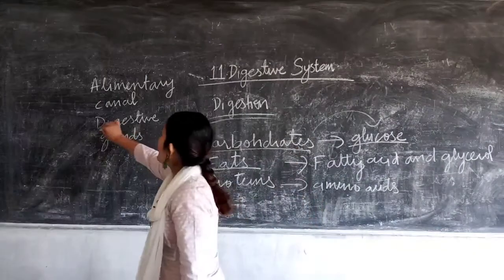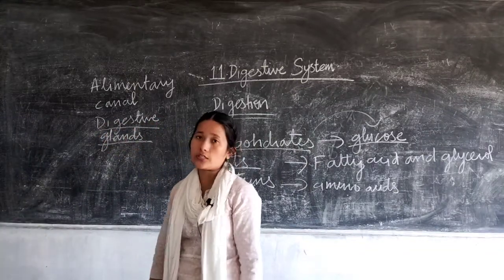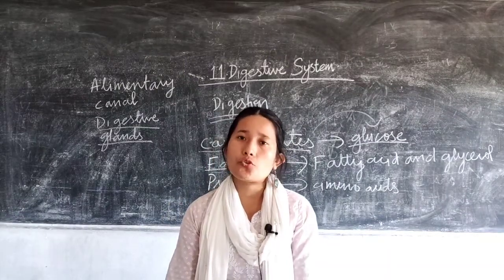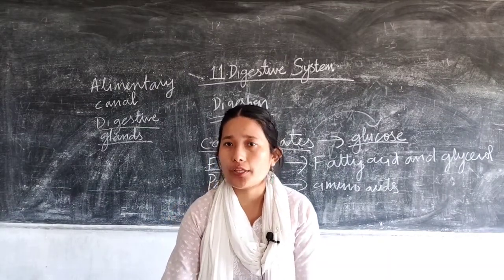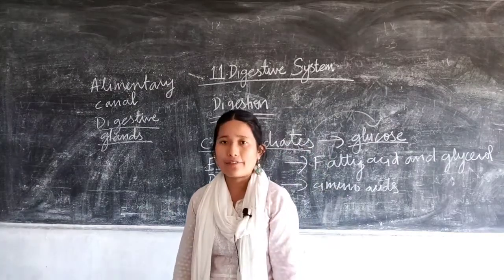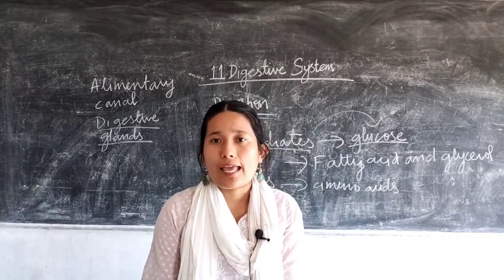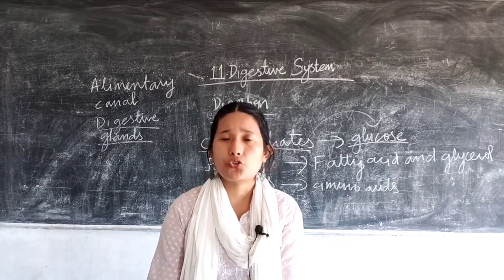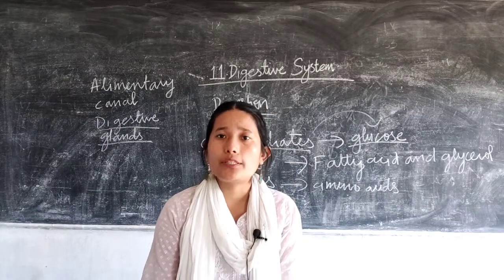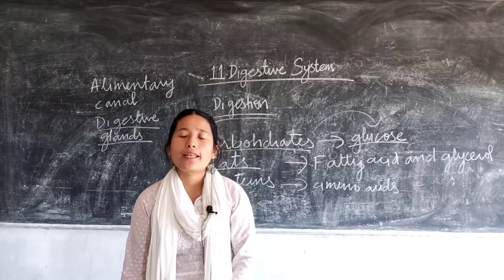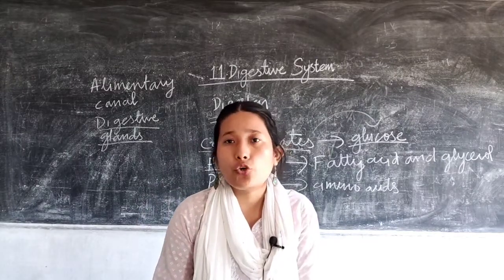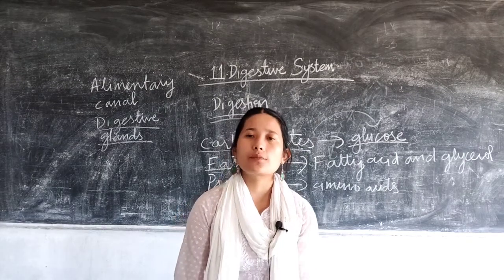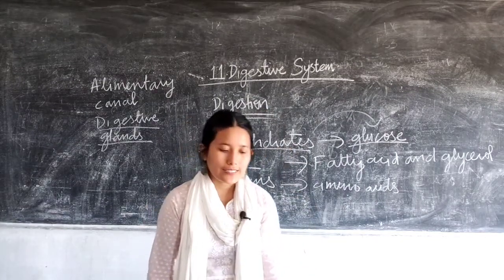The digestive glands are associated glands. These are not the main parts of the digestive system, but they have a certain role to perform in digestion of the food. Your digestive glands are the salivary glands, gastric glands, and the liver. These all have a certain role in the digestion of the food. Now let's have a look at the overview of the alimentary canal. We'll start with the alimentary canal and then go forward with the digestive glands.